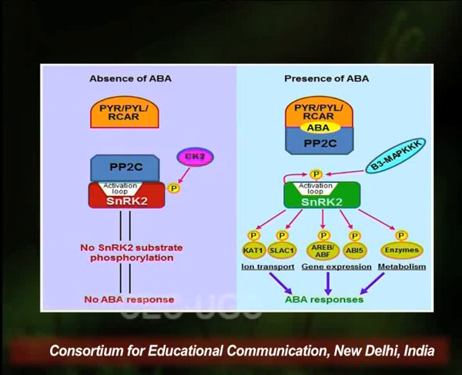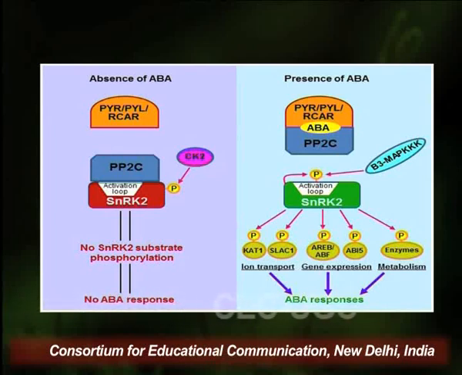in comparison to SnRK. So what will happen now? These phosphatase proteins or PP2C proteins will now bind to the abscisic acid receptor complex. So now SnRK2 is free for phosphorylation. It will undergo autophosphorylation, or various kinases cause the phosphorylation of SnRK2 proteins.